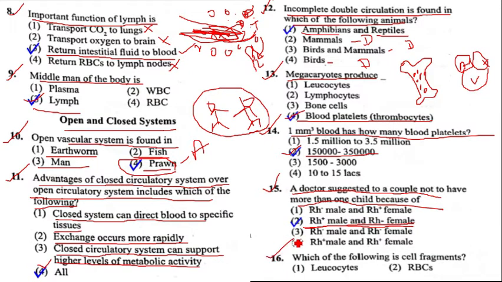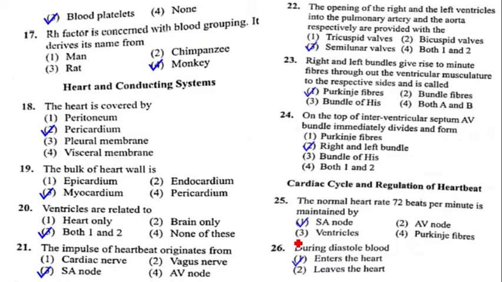Question number 16, which of the following is cell fragments? They have given leukocytes for option 1, option 2 RBC, option 3 blood platelets, option 4 none of these. See, blood platelets are fragments of megakaryocytes. This is a megakaryocyte. It is a large cell which is present in the bone marrow. Those megakaryocytes break down and the fragments of megakaryocytes are called platelets. Hence question number 16, option 3 is the correct answer.